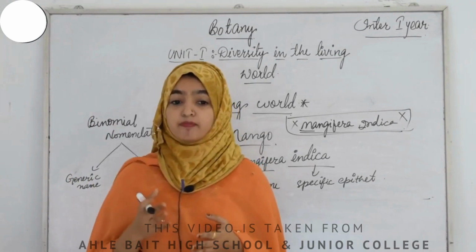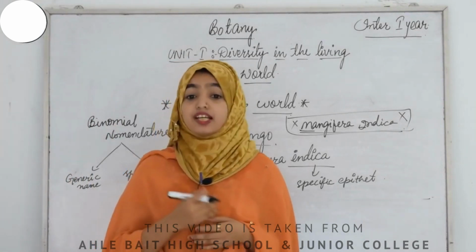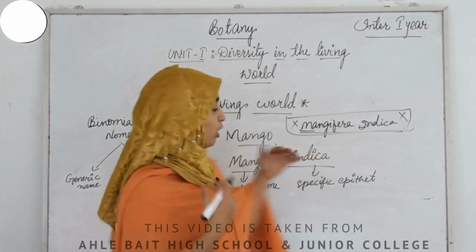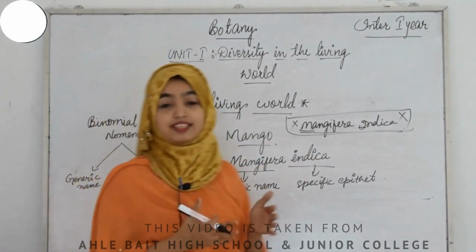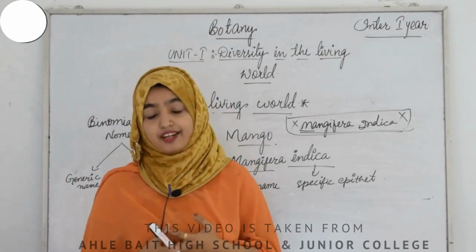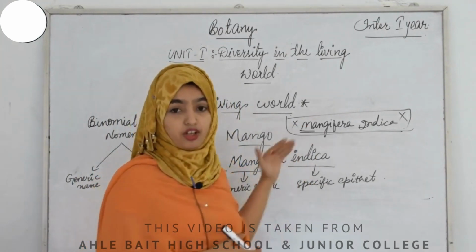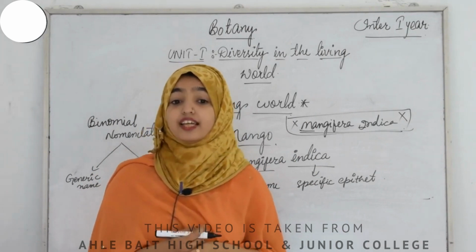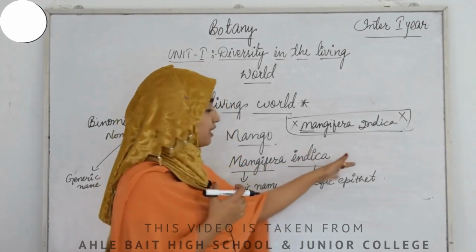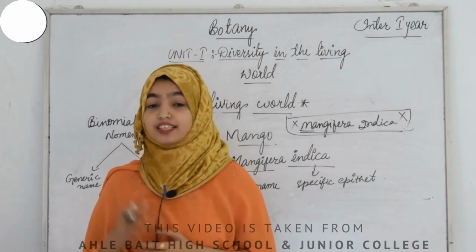The name of the author appears after the specific epithet in an abbreviated form. So always try to remember the name of the author, the person who first studied that plant, so that you can use it in your scientific name. The name of that author will always be written at the end of the specific epithet in abbreviated form, that is in short form.